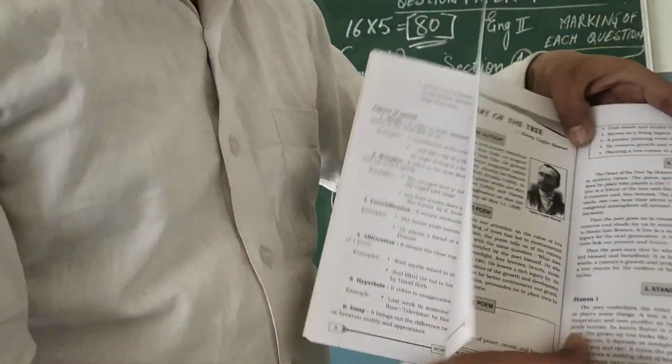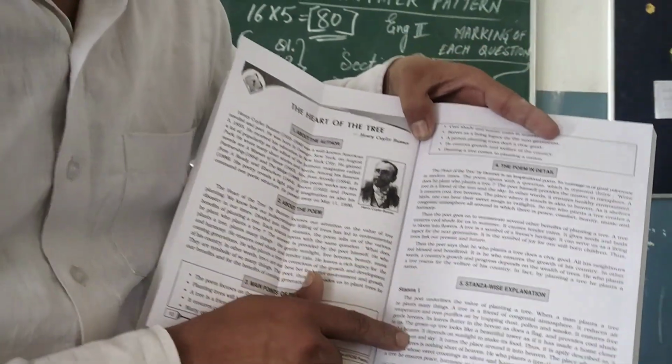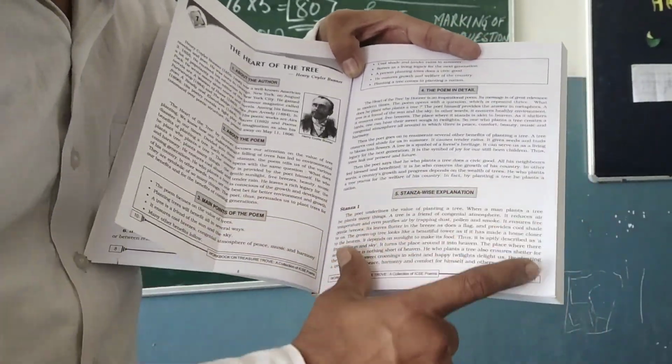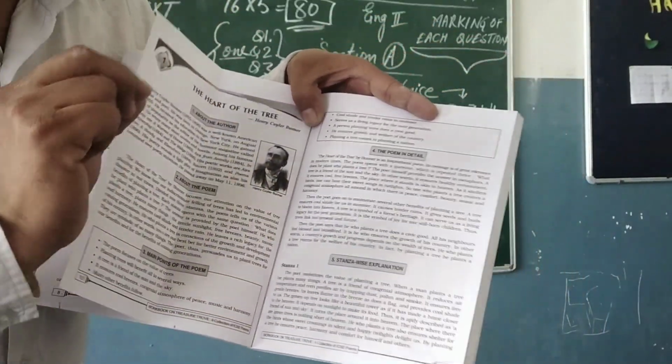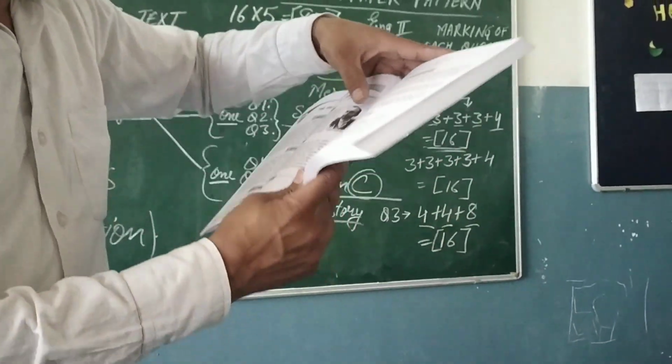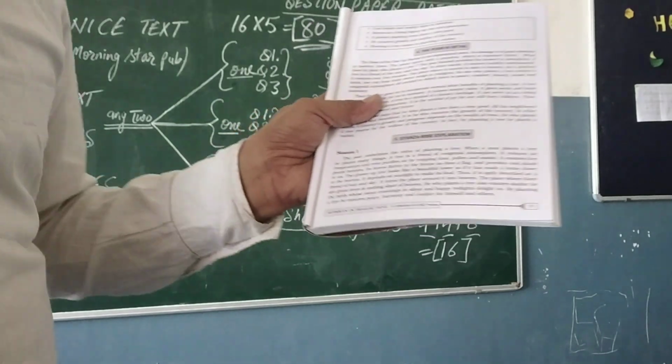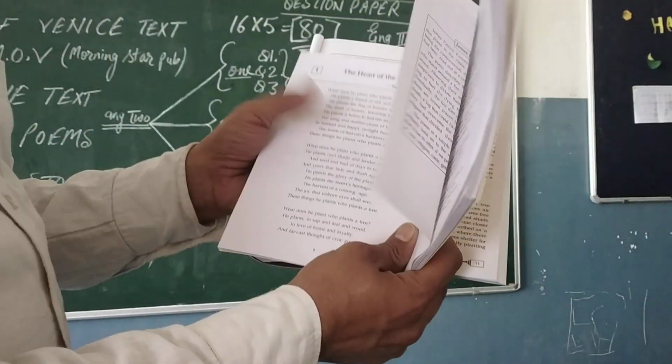Now, you can see stanza-wise explanation is also here. We have to deal carefully through the full stanza, and we have to underline what hard words are coming. We have to underline them. So I will be reading for you this first stanza. Again I am reading so that you can understand.